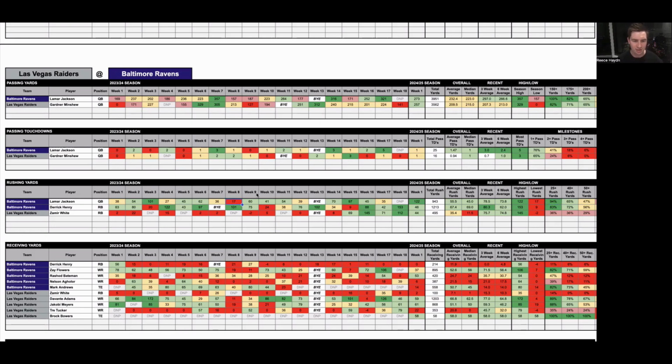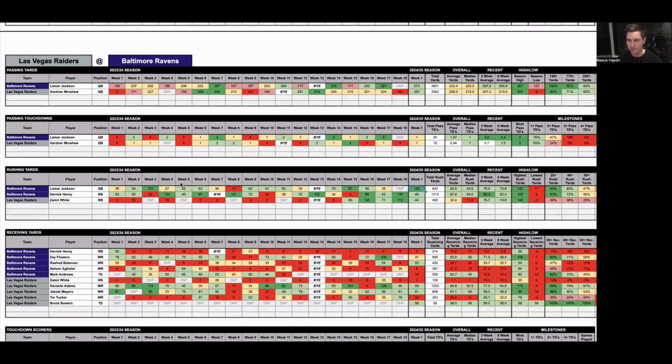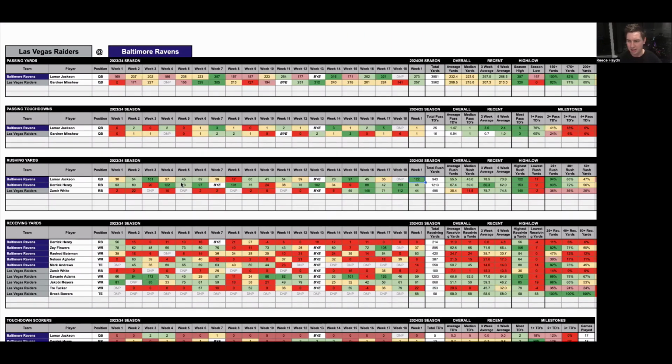Only missed it once in week 8 last season, where he had 17 rushing yards, coming off 122 against Kansas City last week. Against Las Vegas, I think he'll have another big game. So they're the 2 that I'm going to go with. Also, I really like Derrick Henry to score a touchdown in this game.